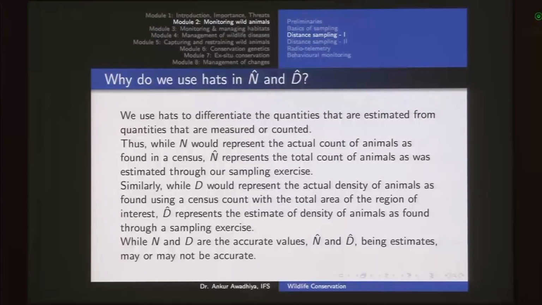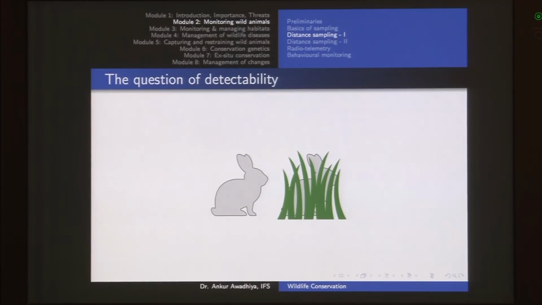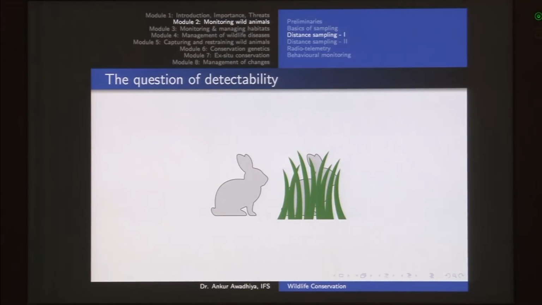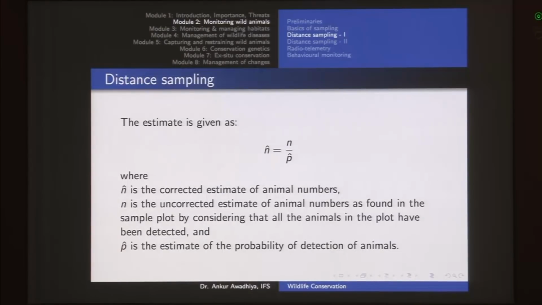The next concept was, why do we use hats? If there is something that you are actually observing, then it will be a very correct number, but in the case of estimates, we differentiate between estimates and the correct values by giving the estimates a hat. So, how is distance sampling different from plot sampling? When we are moving in the forest, there are situations in which there would be an animal that has come inside the grasses, or maybe it is standing behind a tree. So, we will not be able to detect that animal.